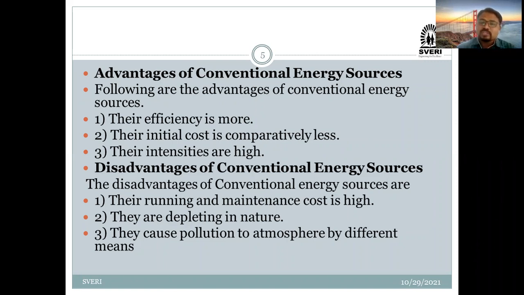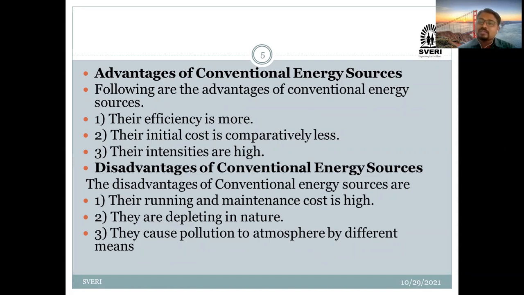And which are its disadvantages? The foremost and important disadvantage of conventional energy sources is that its running and maintenance cost is high. Whatever conventional energy sources are used will require maintenance.